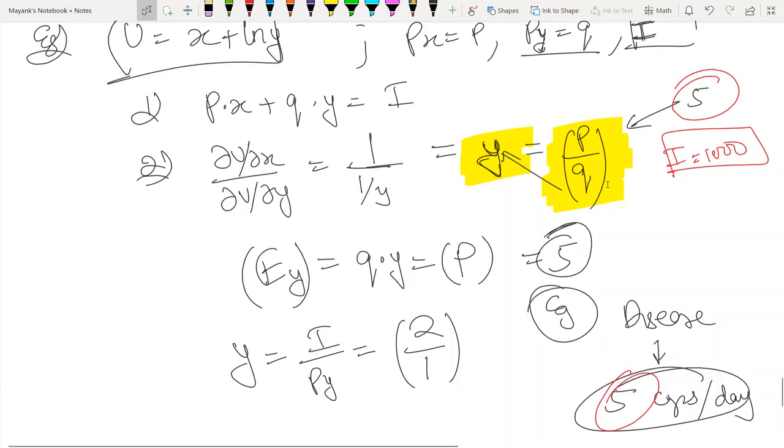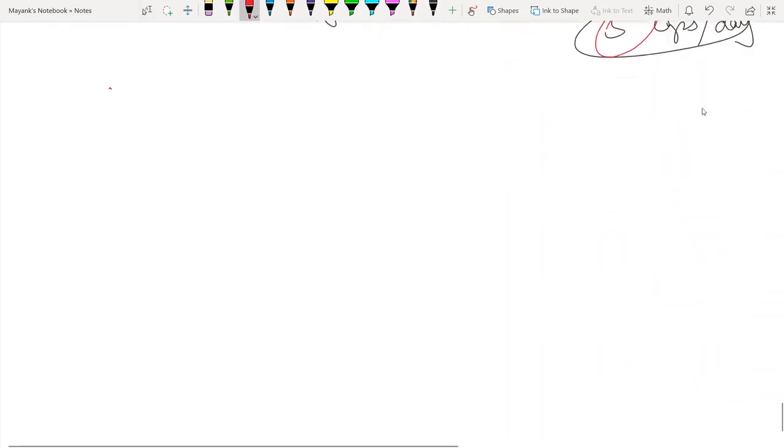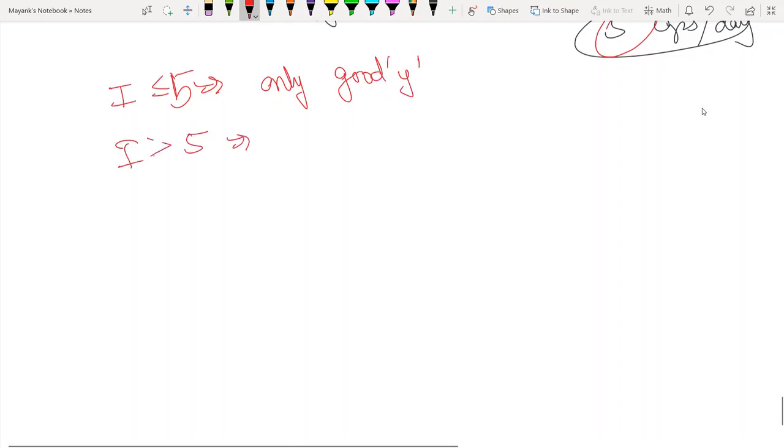So that's quasi-linear preferences. You consume Y only up to a limit, and after that you consume only X. Till the point that your income becomes equal to 5, you will consume only good Y. And as soon as your income becomes greater than 5, you will consume 5 units of Y and the remaining X.